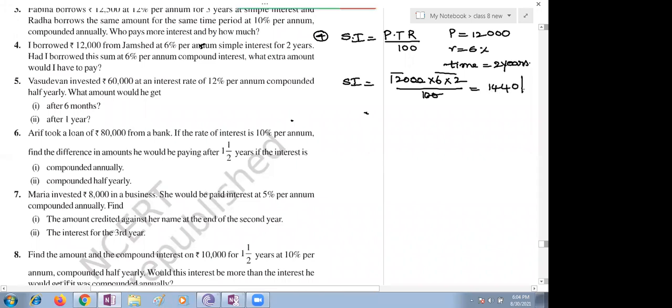1440. Ma'am, is this a test paper? No, we will discuss yesterday's paper in the last 15 minutes. Is this a worksheet, ma'am? That is not the worksheet.